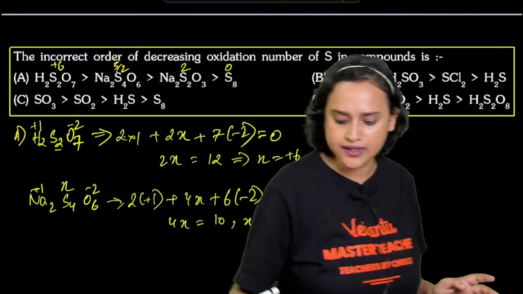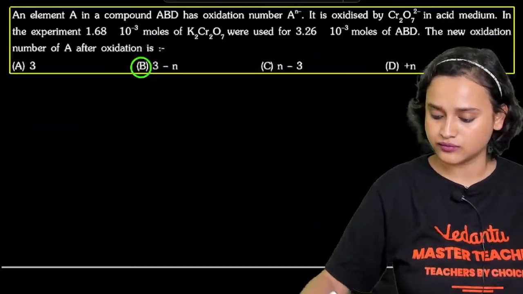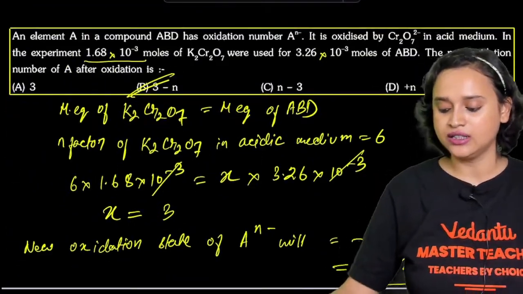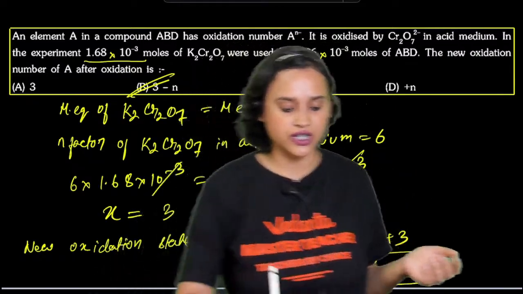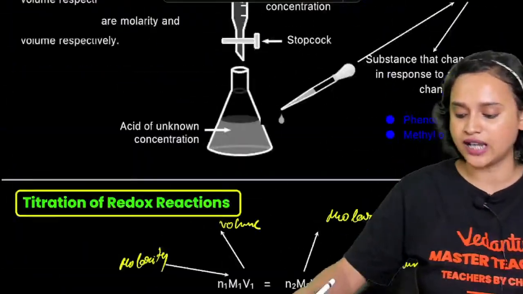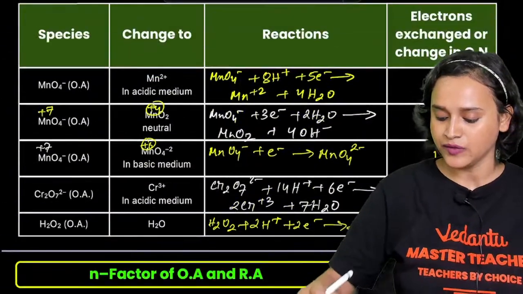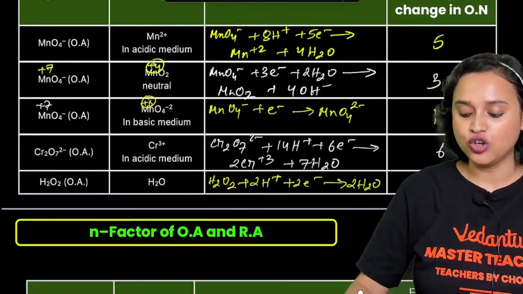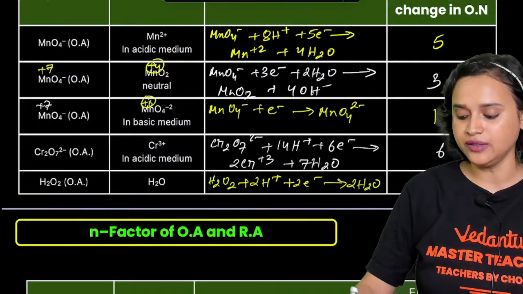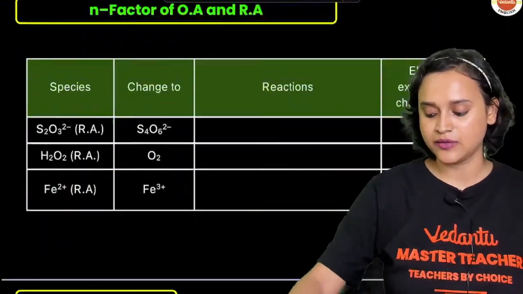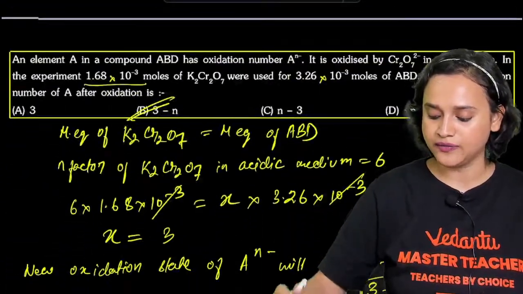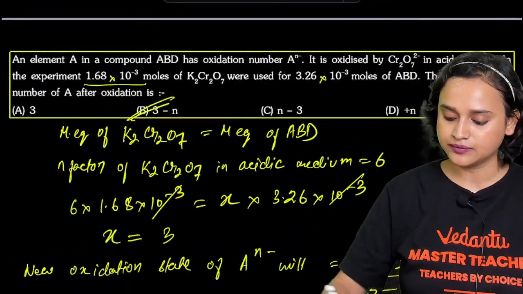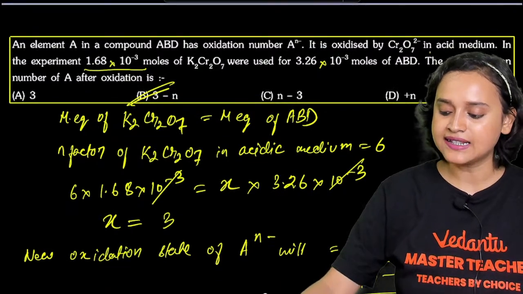How you find n is equal to 6? Where? In K2Cr2O7. I knew the oxidation state, right? Also, if you remember, I have just calculated it for you here as well. K2Cr2O7, 2Cr plus 3. Here it is written: acidic medium.